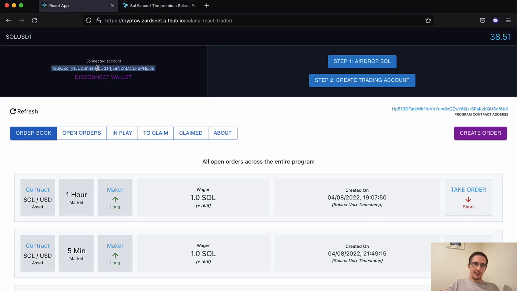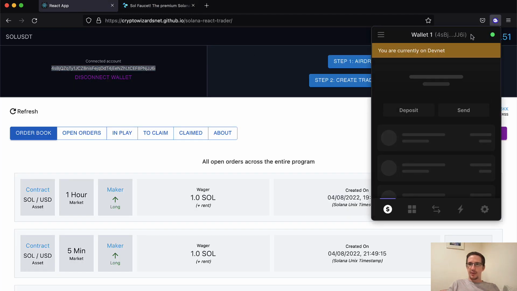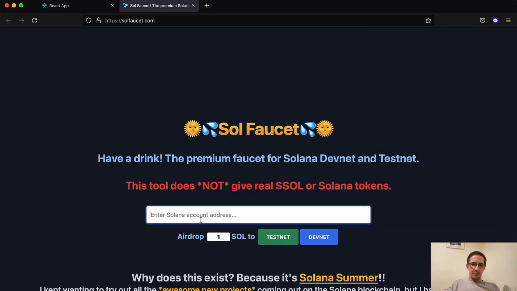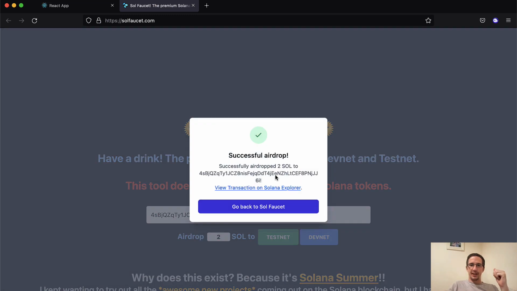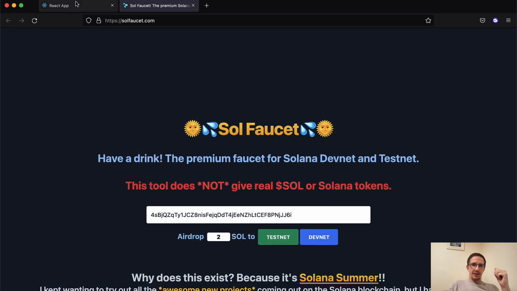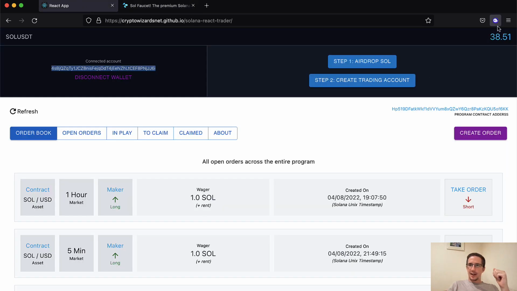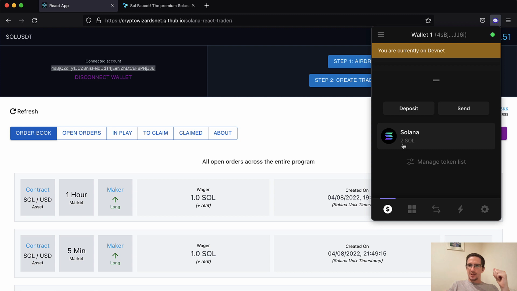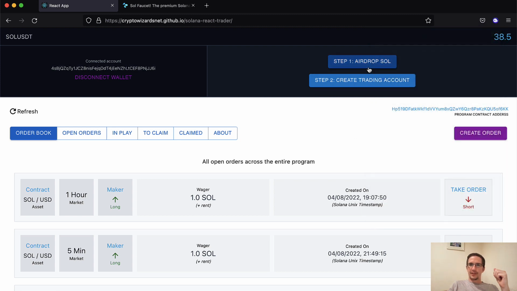Let's go back here and copy the address. I could also just, by the way, go here to my wallet and copy it there and paste it here into this address and make this 2 Solana. If you put any more than 2, it won't send you the Solana, right? So this is just DevNet Sol. Just click DevNet over here and there you go. So I've clicked DevNet, and when I look at my balance, there's my 2 Solana. Great, we've done step 1.